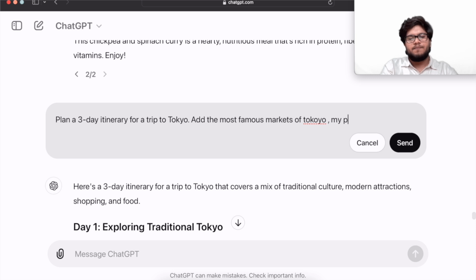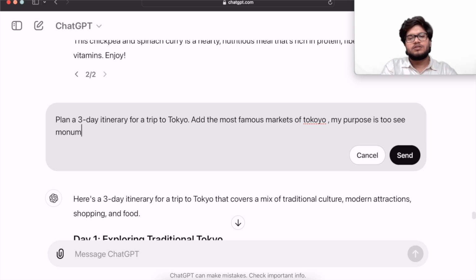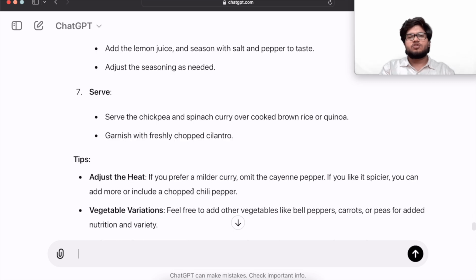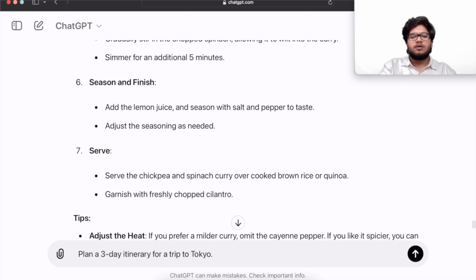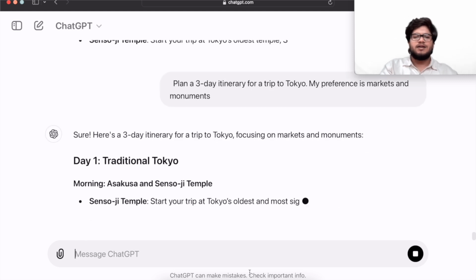My purpose is to see monuments and do shopping. So this was all about Tokyo. If I want to say that my preference for visiting Tokyo is markets and monuments, so it will take me to markets and monuments.